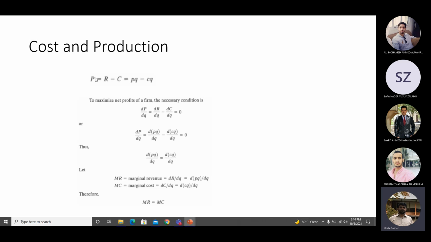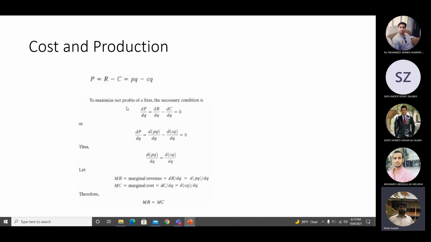Okay. So P means profit. Profit is revenue minus cost. How do we calculate the revenue? Price per unit into number of units sold. And how do you find out the cost? Cost per unit into the number of units sold. Okay, so PQ minus CQ.